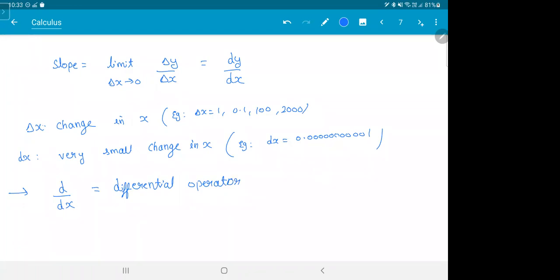So what does this operator do? This operator compares any quantity with x. For example, when you say dy by dx, it's like d by dx of y. This tells you how y changes with x.